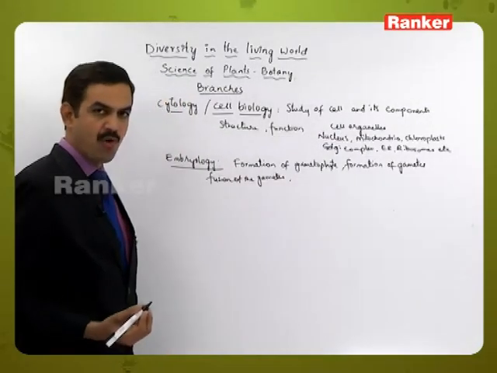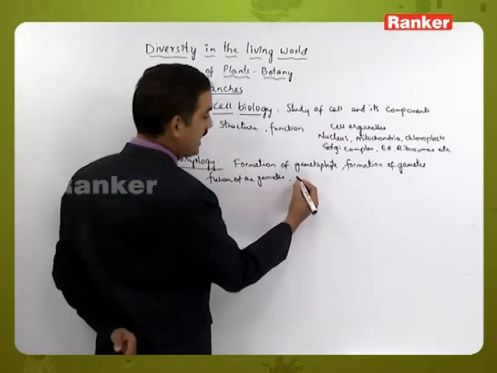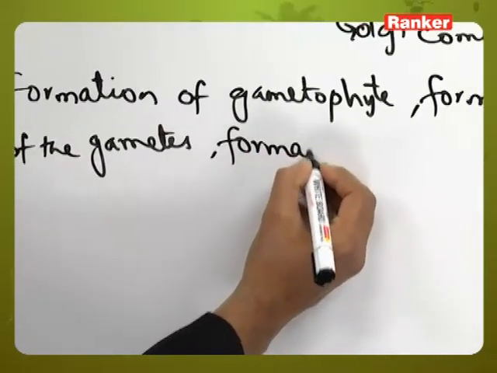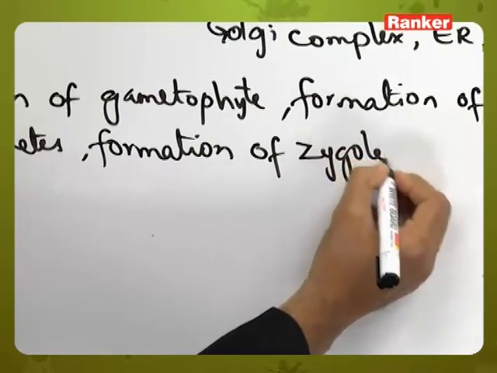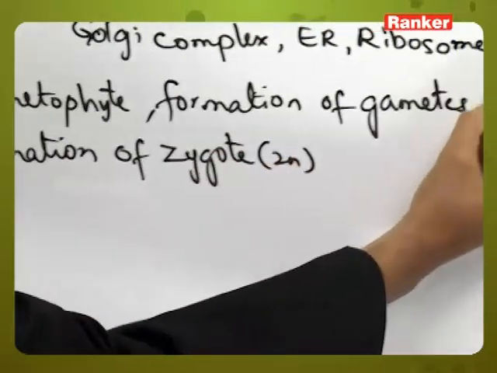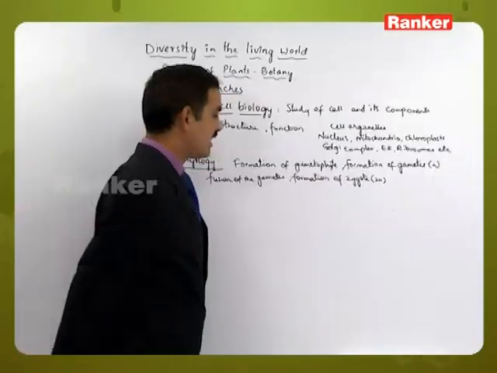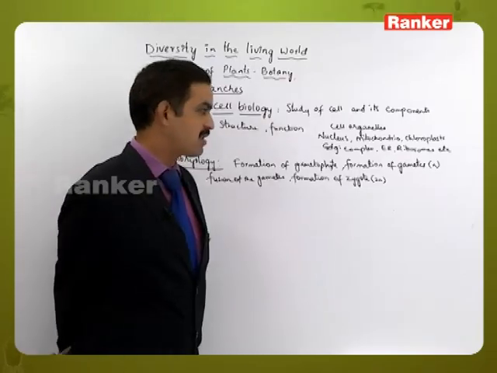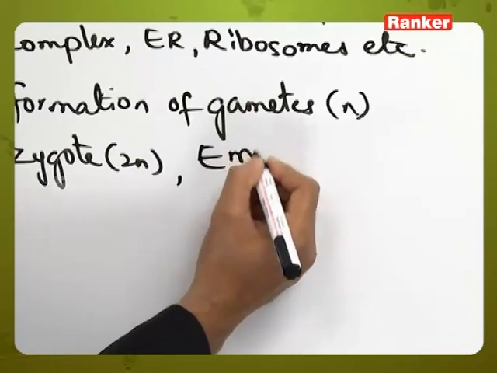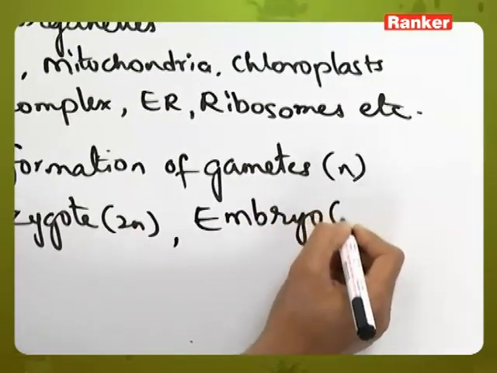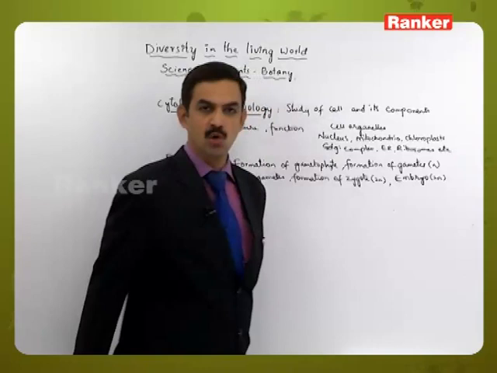Once the gametes have fused by the syngamy process, it results in the formation of a zygote, which is considered to be a diploid structure. The gametes are haploid, whereas when they fertilize, it forms a diploid structure called a zygote, and this zygote will be converted into a multicellular diploid structure called an embryo.